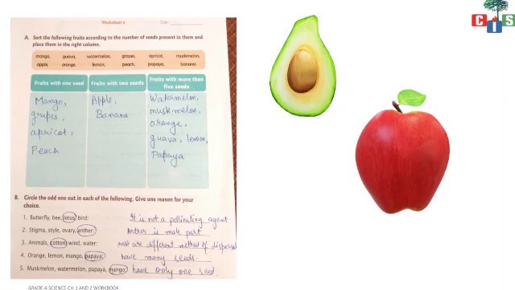Fruits with 1 seed. Which fruits are having 1 seed? Mango, grapes, apricot and peach. Then fruits with few seeds: they are apple and banana. And fruits with more seeds are watermelon, muskmelon, orange, guava, lemon and pineapple. Now let us see the next question.